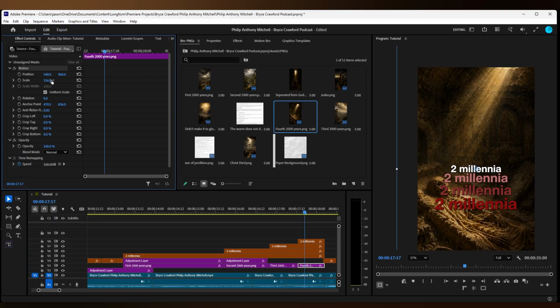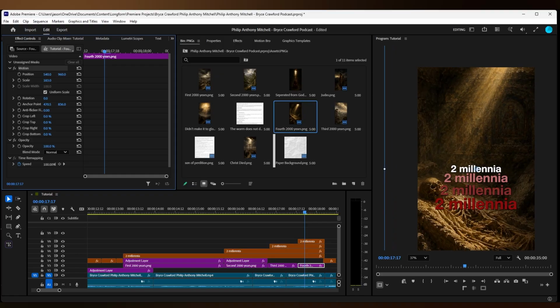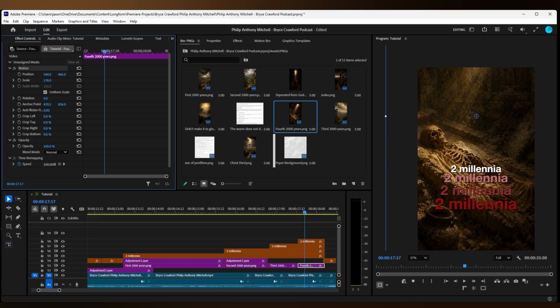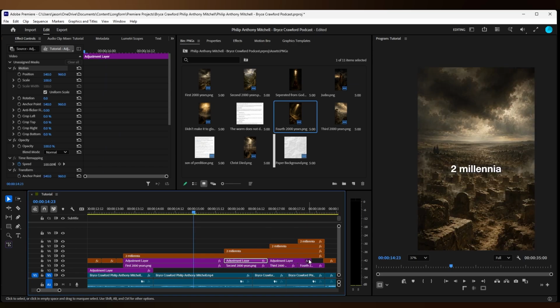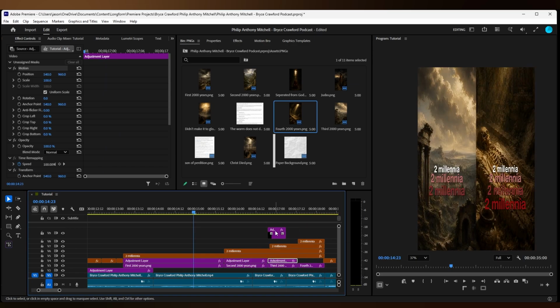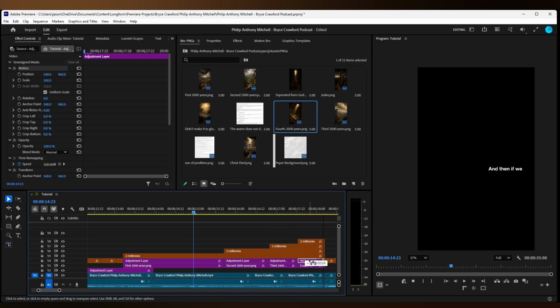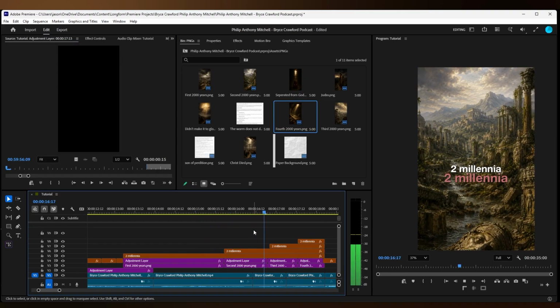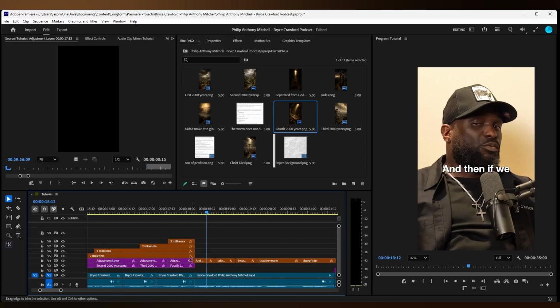I'm going to add adjustment layers above each and every one of them as well. But right now it's just about scaling them up and positioning them for correct image placement. Then copy the adjustment layers, place them in their respective positions. Be there for another 2 millennia, and another 2, and another 2. That's nice.